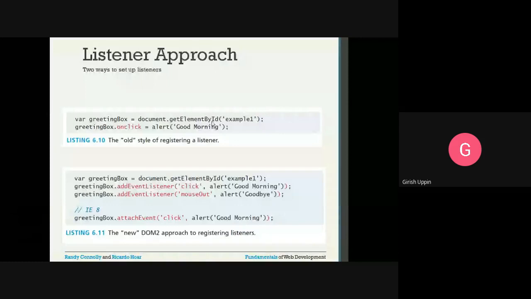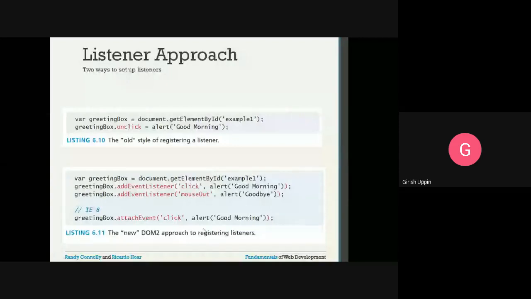Once you have that element object, you are assigning the onclick event: greetingBox.onclick is equal to alert good morning. So whenever we click on this element which has the ID example1, this method will be called. The alert pop-up window will show up, and inside that we will see the message good morning.